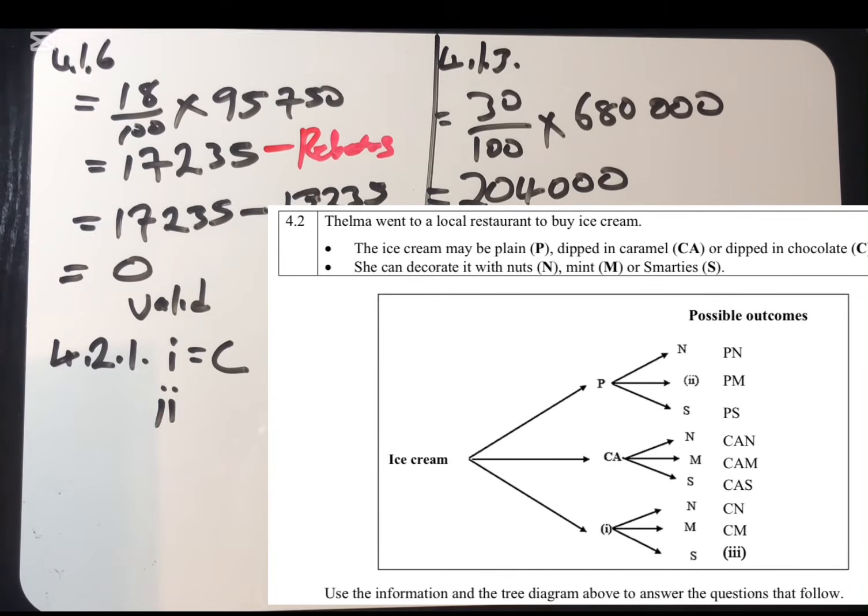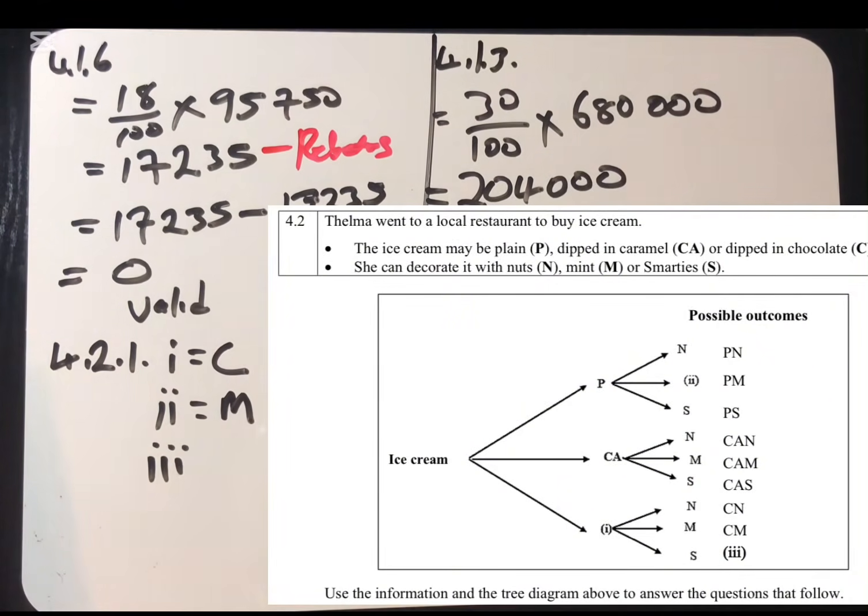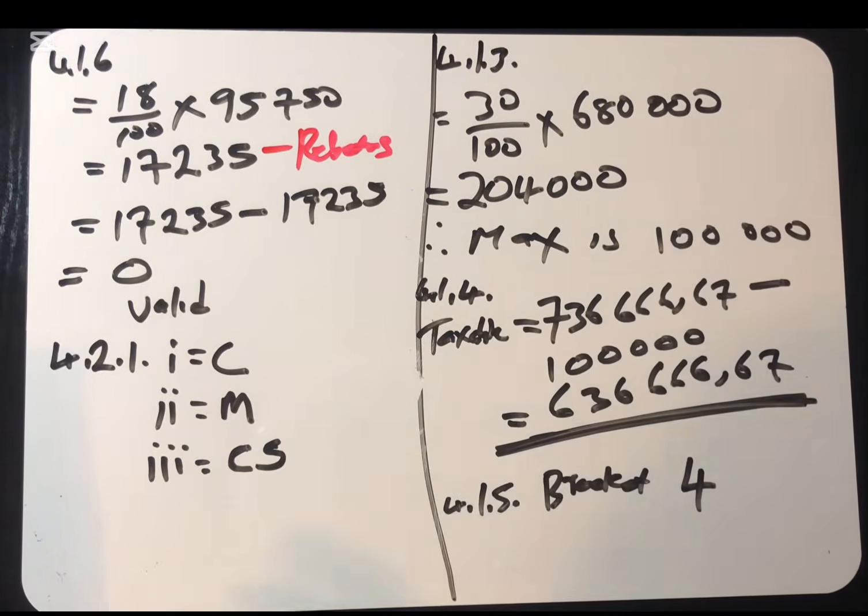Obviously, we have P, M, meaning that this one is going to be M, meat. Roman figure 3. Let's look at Roman figure 3. Roman figure 3 is going to be the combination of Roman figure 1, which is C, and S. Then we are done with this question.